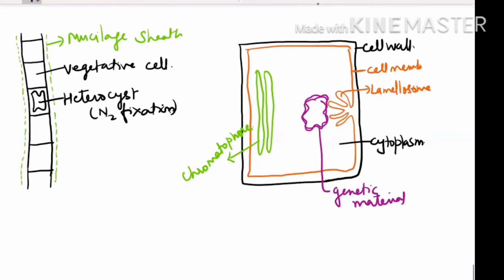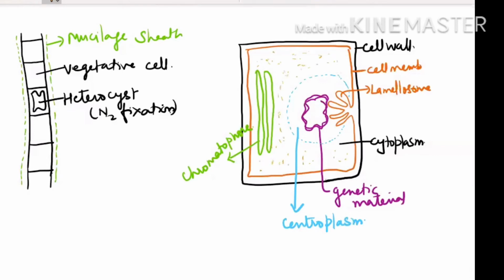This is only an imaginary diagram. We can say cytoplasm is differentiated into two regions. The area of the cytoplasm present in the center, where the nucleus is present, is known as centroplasm. The remaining area of the cytoplasm, the peripheral area which is colored, we call chromoplasm.